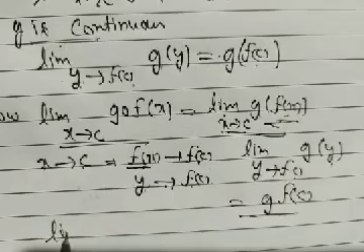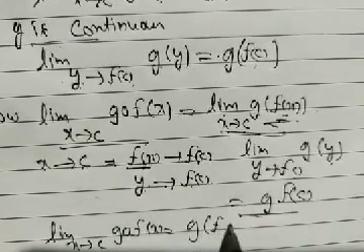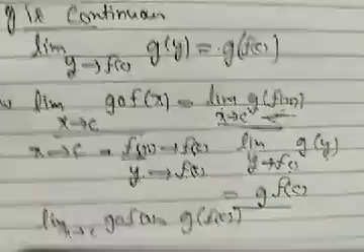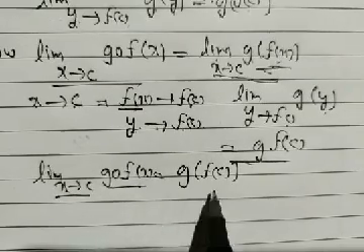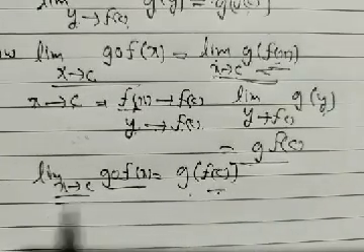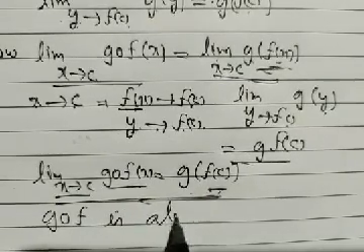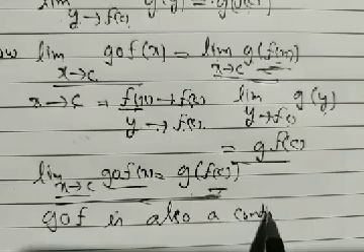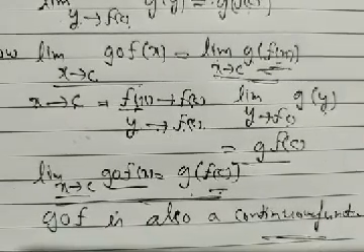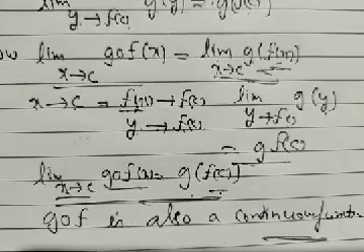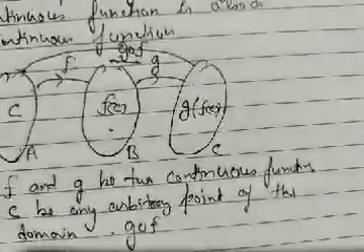What do we prove? We prove that limit x tends to c of g composite f of x equals g of f(c). And we show that at the point x equal to c, the limit is equal to the value g of f(c), which means g composite f is also a continuous function. Now we are proving that the composite function of two continuous functions is continuous.